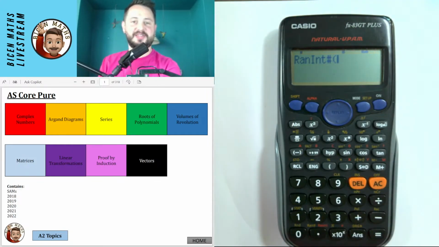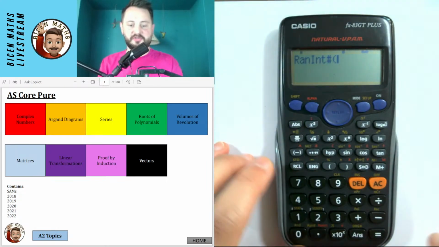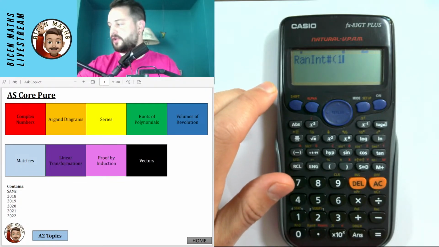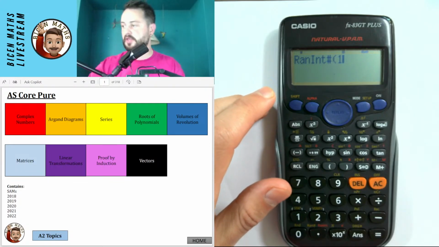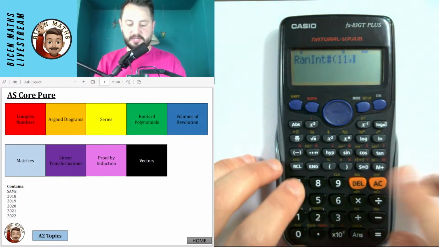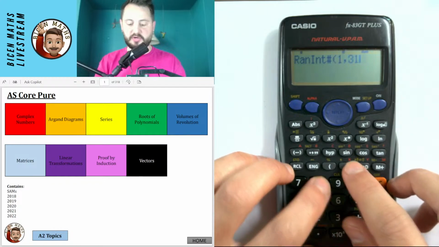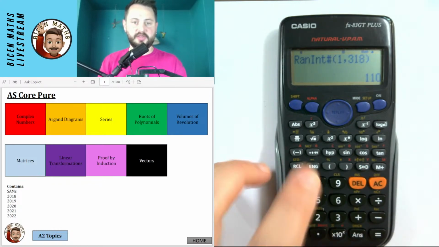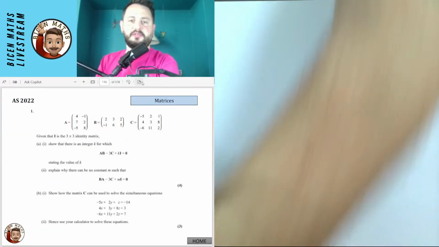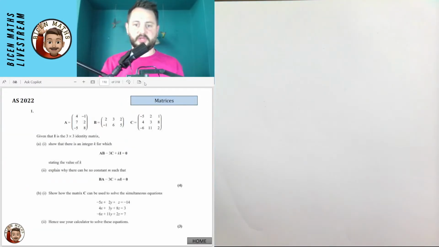I need to check actually how many slides we've got here. So it's between 1 and 318. I wonder why this isn't working. There we go. Okay, so between 1 and 318, we're starting with 110. I'm not really sure what that is going to be roughly in the document, so let me just quickly jump ahead. We're going to go to 110. We'll be doing this until 10:30. Okay, so this is an AS 2022 paper.